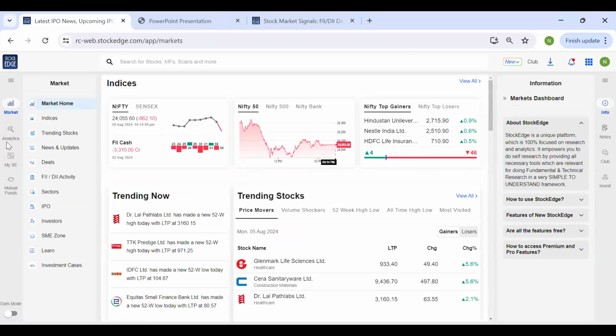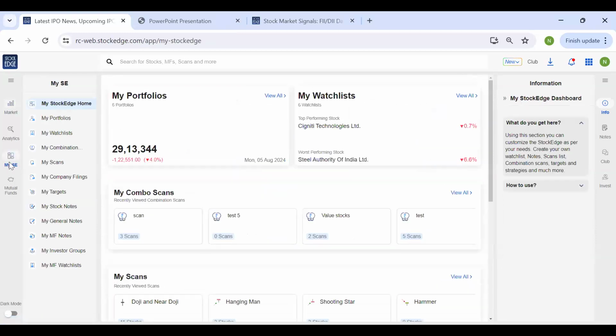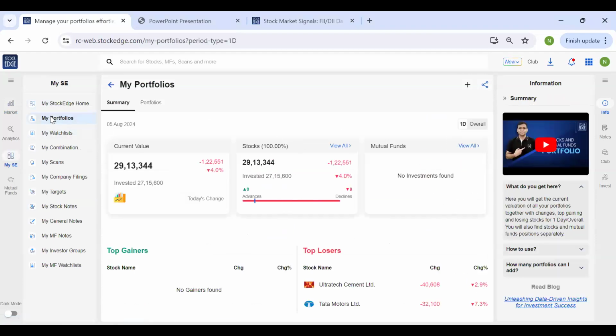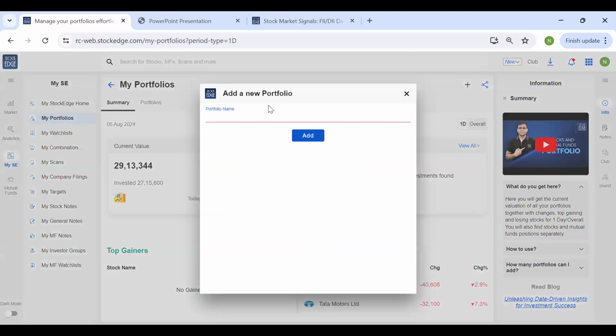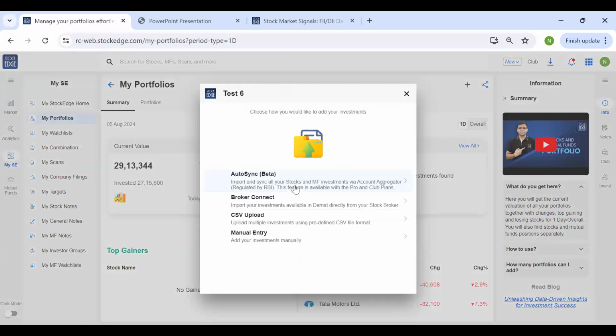Okay, let's move to My Stockedge, to help you use Stockedge in a more useful way. So under My Stockedge, let's go to My Portfolio. If we click on My Portfolio, Stockedge allows you to import your portfolio. So just click on My Portfolio, click on this plus sign and just give a name. So hypothetically, say I'm just giving a name to this portfolio. Click on Add and it will give you an option to import your portfolio.